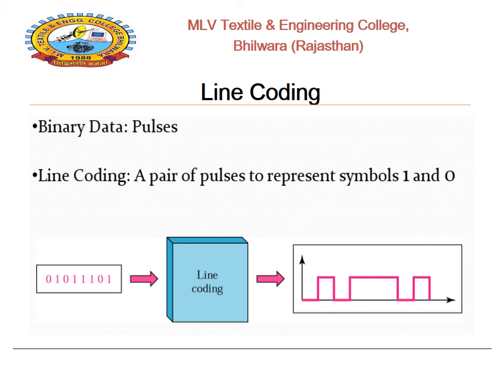So simply we can say that the sequence of 0 and 1 is represented in waveforms. Maybe 0 represents the absence of a pulse and 1 represents the presence of a pulse. As seen in this PPT, 0 is represented by the pulse being absent, and 1 is represented by the presence of a pulse. So basically line coding is related to the representation of the input data sequence of 0 and 1.